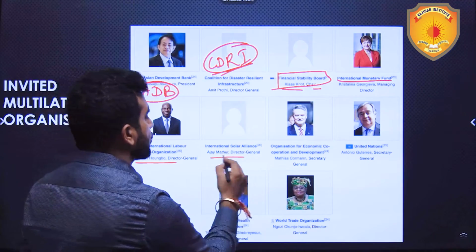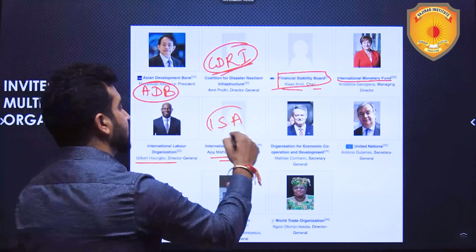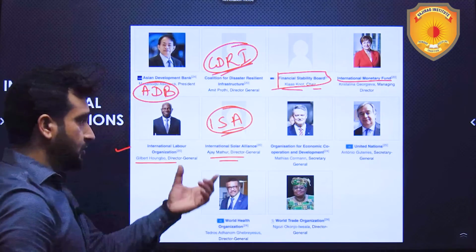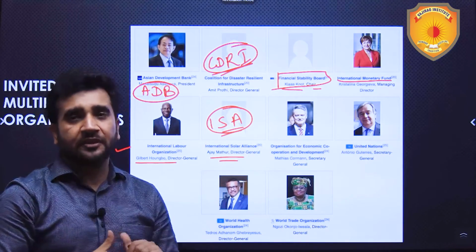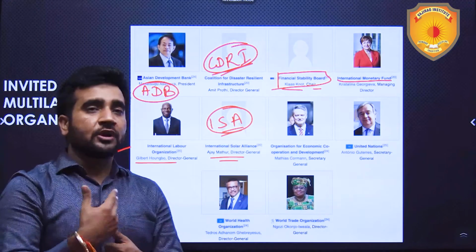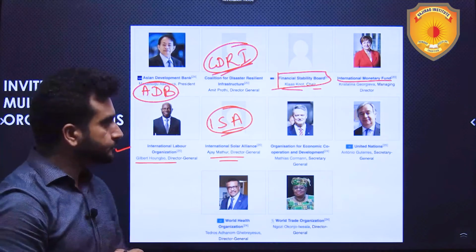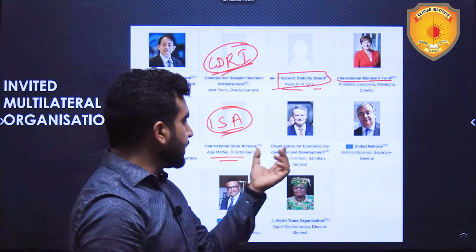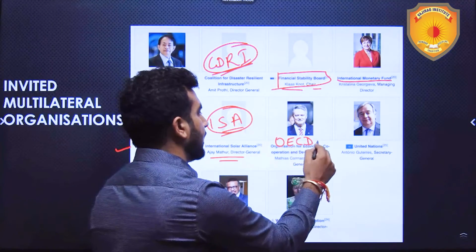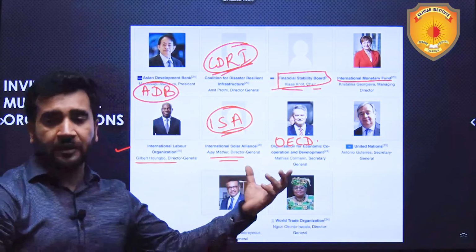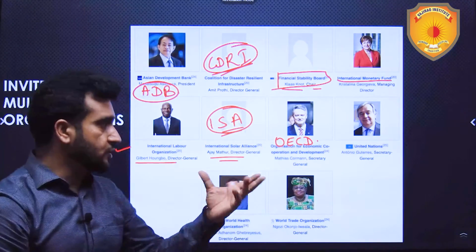Then International Solar Alliance, ISA, again an international body which is headquartered in India. It is headquartered in Gurugram, and it comprises all the sunshine countries. The main aim is to develop the solar energy capacity of the countries. Then the Organization for Economic Cooperation and Development, OECD. It is an organization of the developed countries, basically Western Europe and America. That is also being invited.